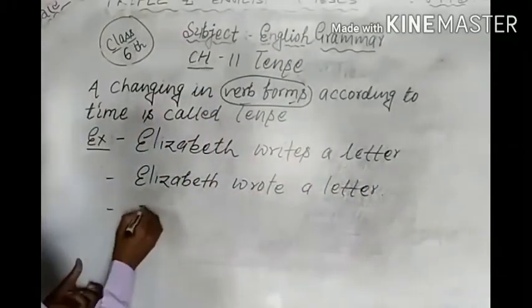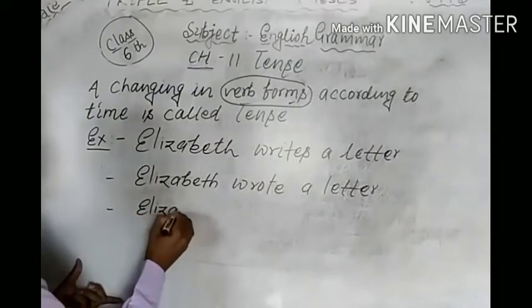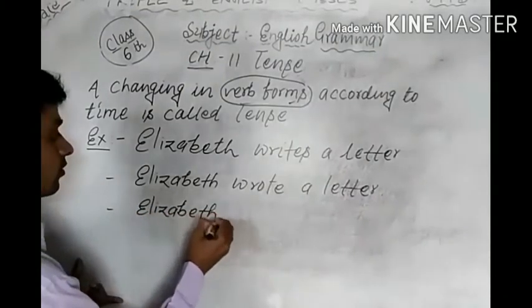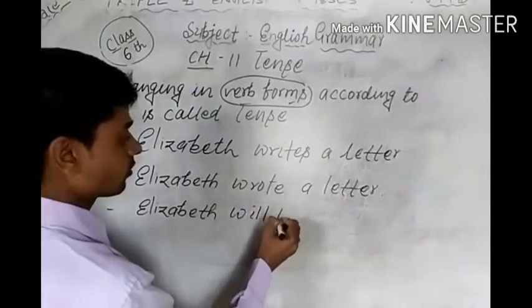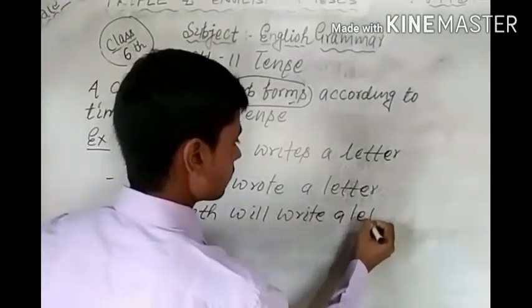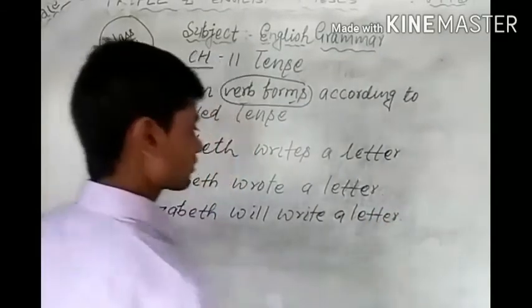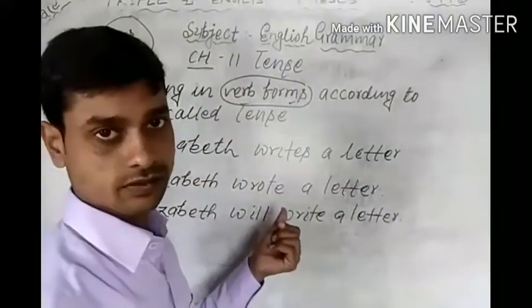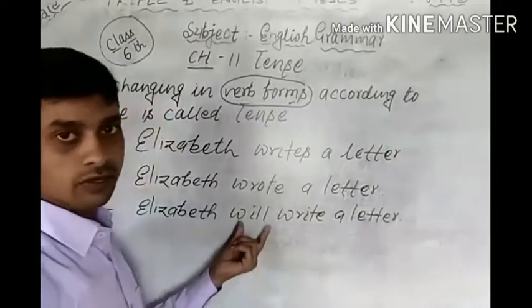Third number, Elizabeth will write a letter. Students, there are three examples which are given by me on the board.